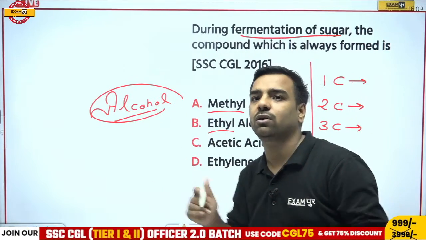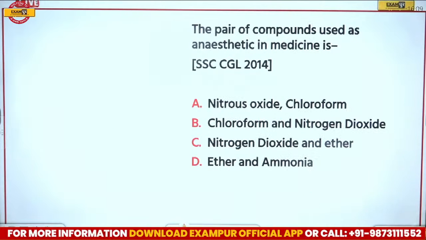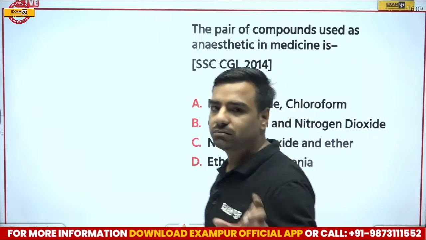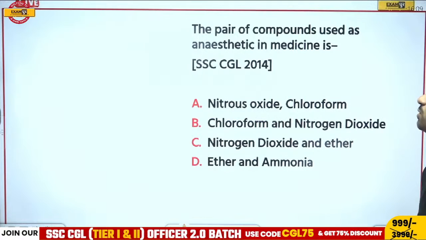Ethanol or ethyl alcohol. Okay, let's move forward with the next question now. And yes, if I talk about 4 carbons, that's what? That's bute. That's why we say butane, methane, ethane. Okay, so here we have the next question.